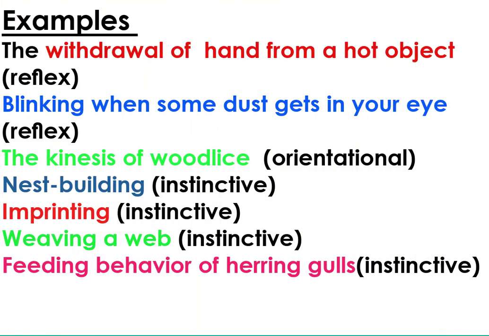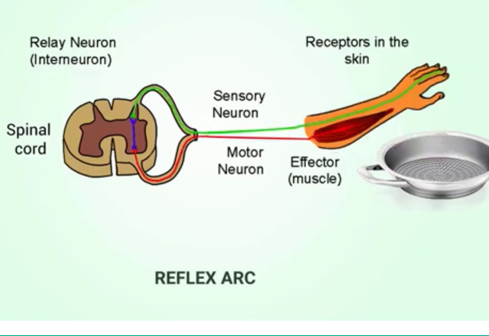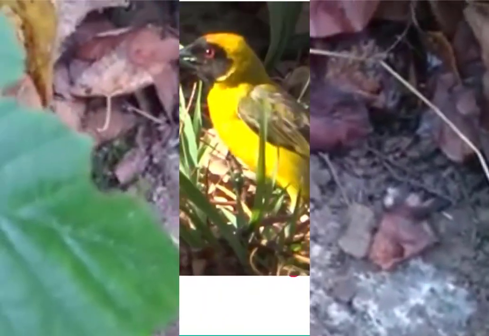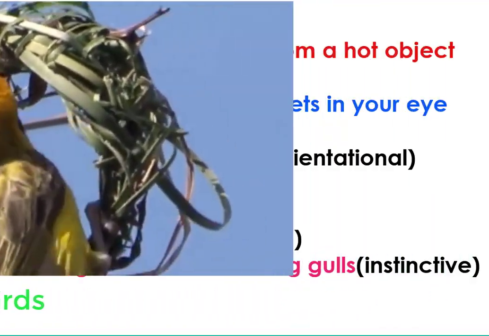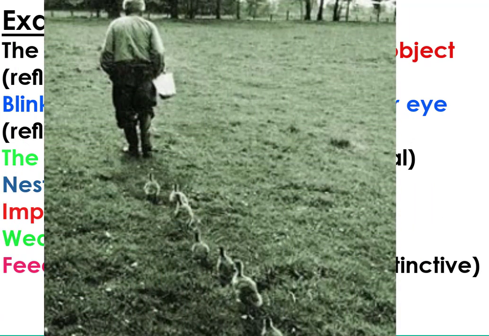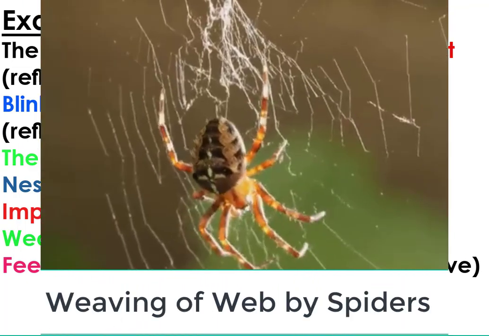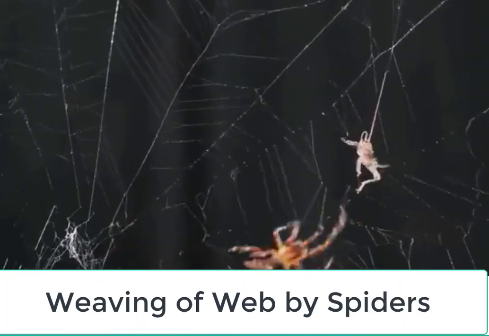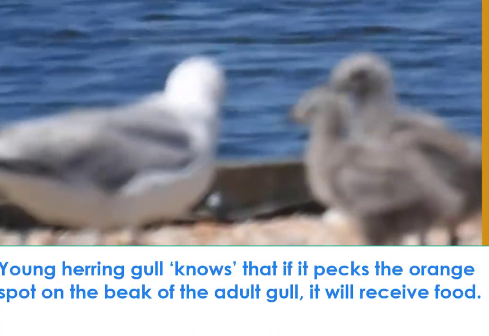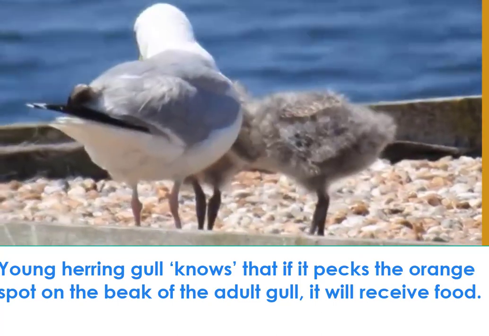Examples of innate behavior include withdrawal of hand from a hot object, blinking of the eye when some dust gets in, the kinesis of woodlice in responding to changes in light intensity and humidity, nest building in birds, imprinting of a newly born or hatching organism with the first moving object, weaving or spinning of a web by a spider, and feeding behavior of herring gulls.